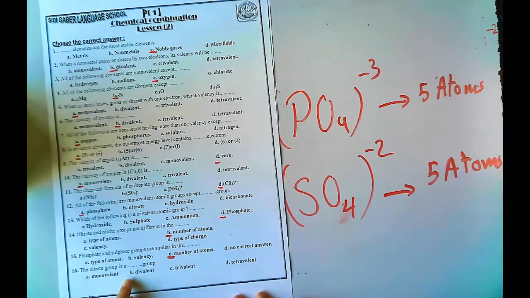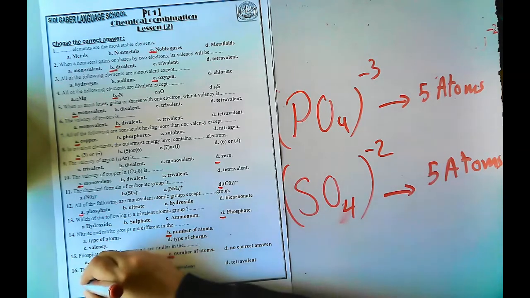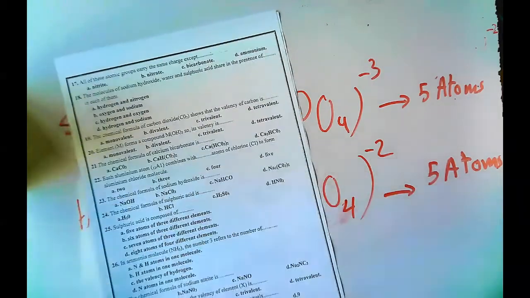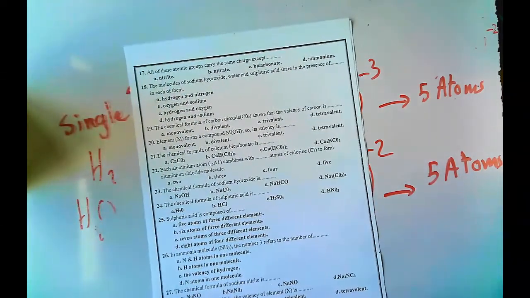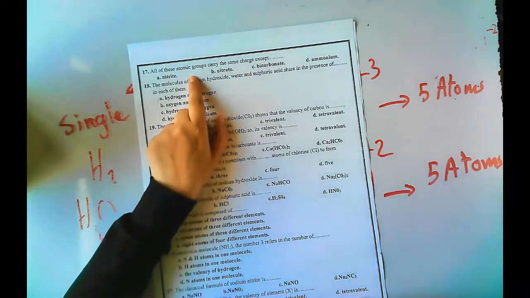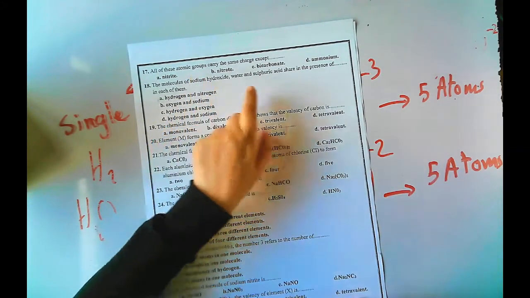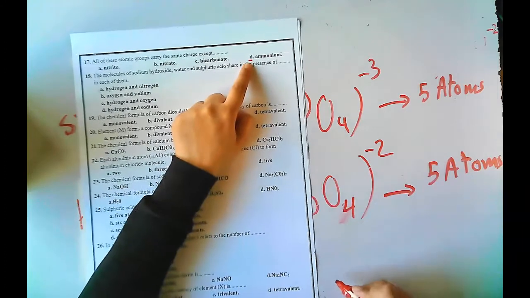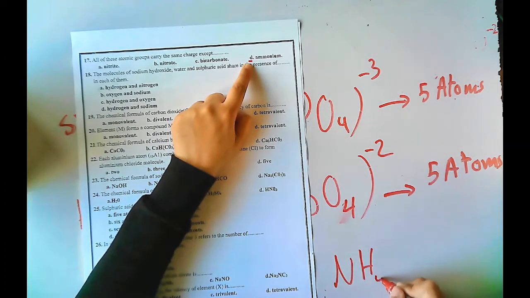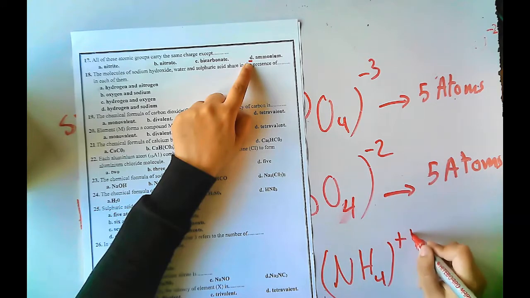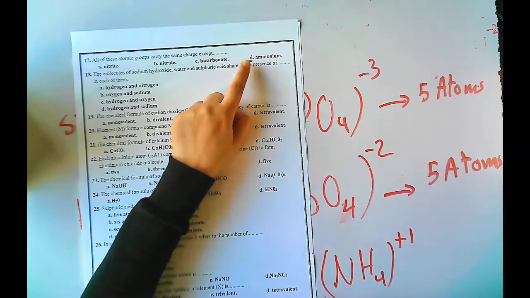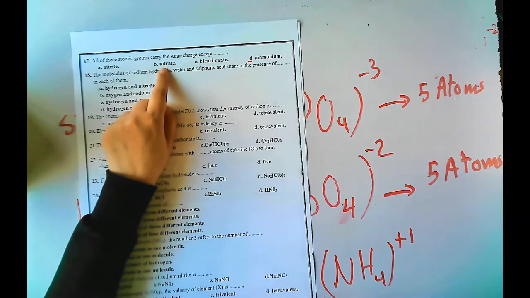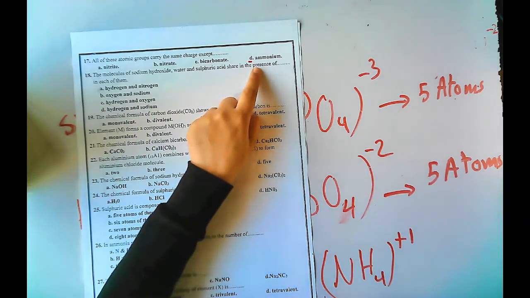The nitrate group is monovalent. NO3 -1. Nitrate is monovalent. All of these atomic groups carry the same charge except ammonium, which is the only atomic group that has a positive charge. Ammonium NH4 is the only atomic group which has a positive charge. All of them, nitrite, nitrate, bicarbonate, are negative. Ammonium is the only positive one.